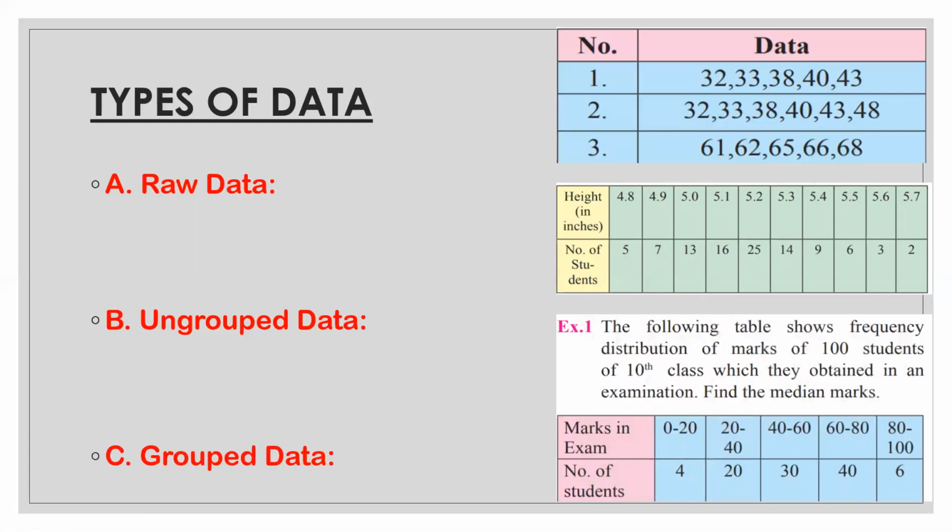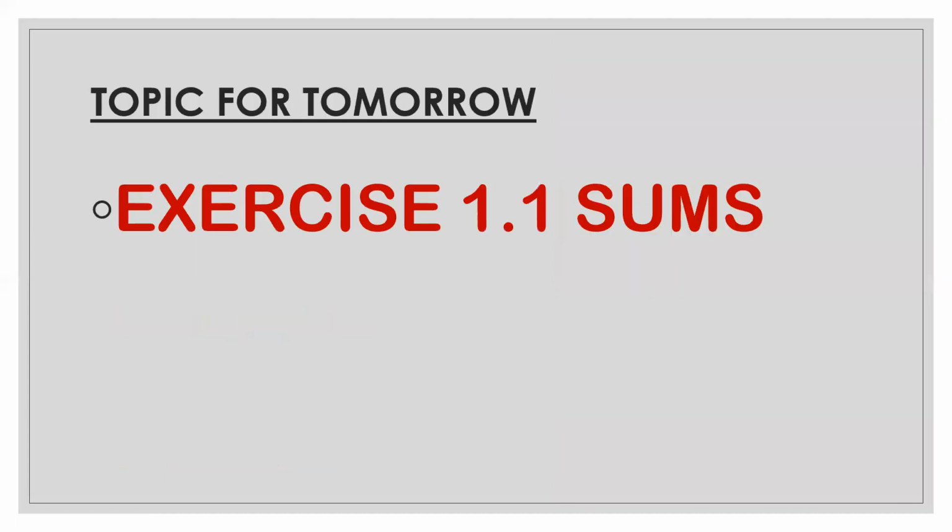Coming to the third type, grouped data. So a grouped data will be, as the name suggests, in the form of groups. 0 to 20, 20 to 40, 40 to 60, 60 to 80, 80 to 100. And they will have the corresponding frequencies in front of them. So class, you will also be coming across such type of data when we will be starting with our exercise. So class, I hope you all are clear with the introduction part of partition values in that quartiles. Now topic for tomorrow is, we'll be starting with our exercise 1.1 sums along with the formulas.